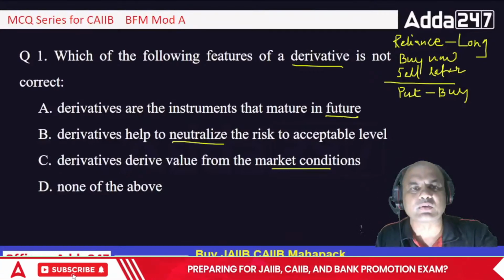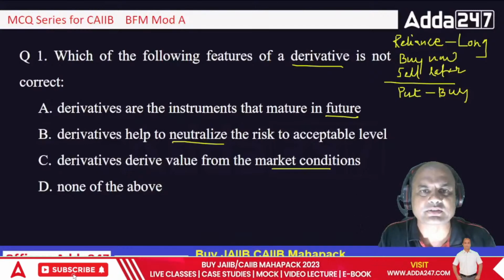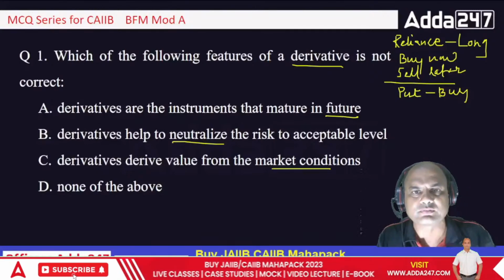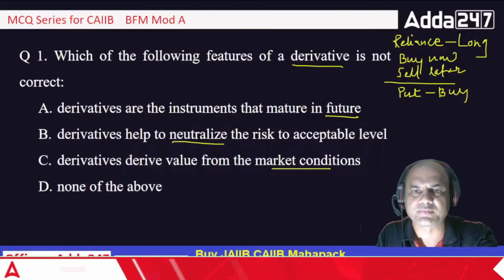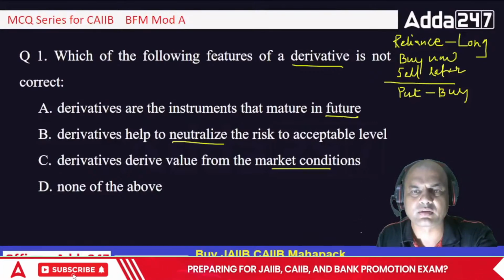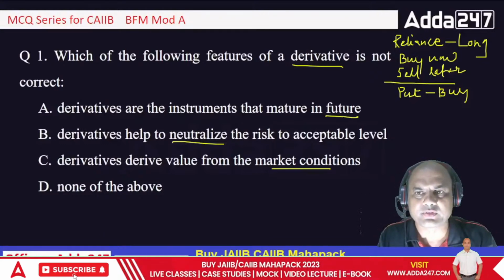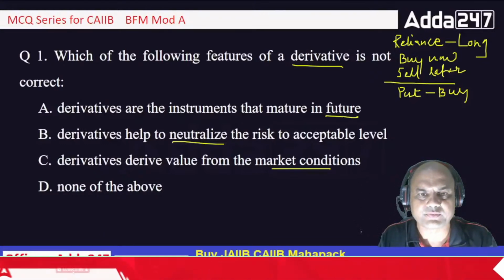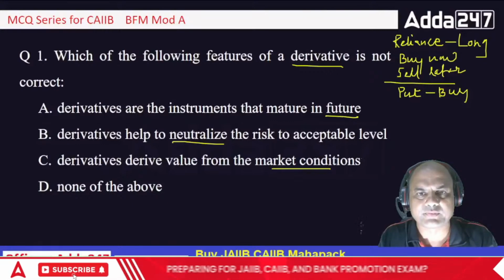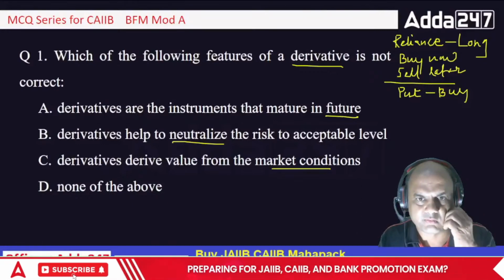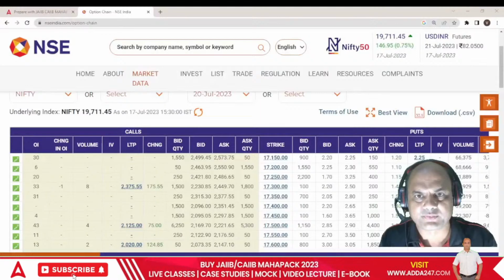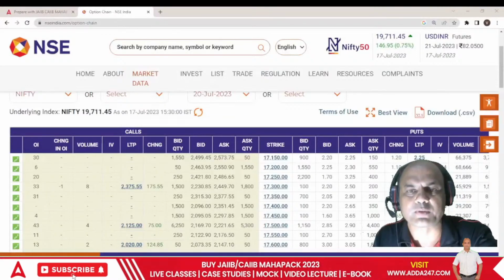Hold on. Let me take you there. This is known as the Nifty option chain.